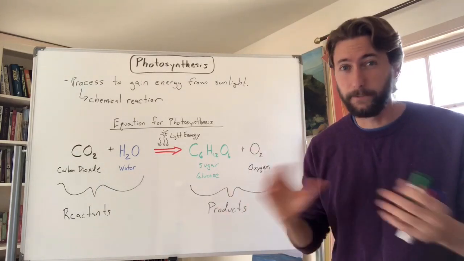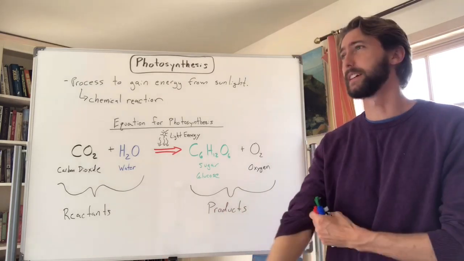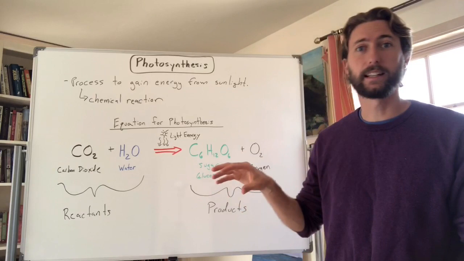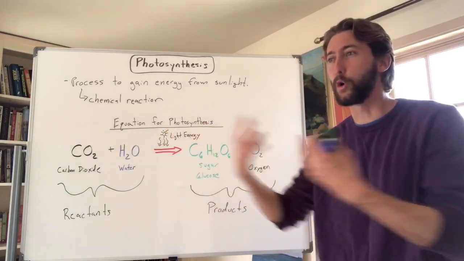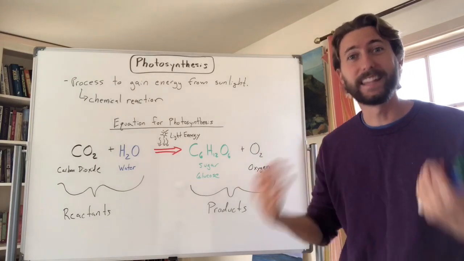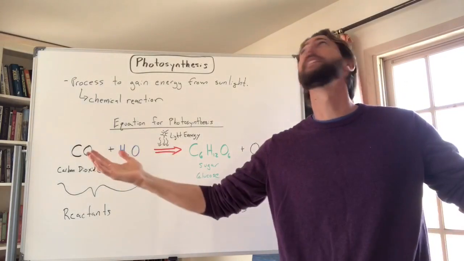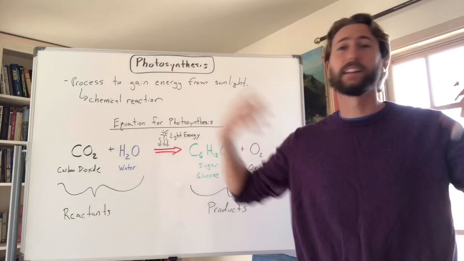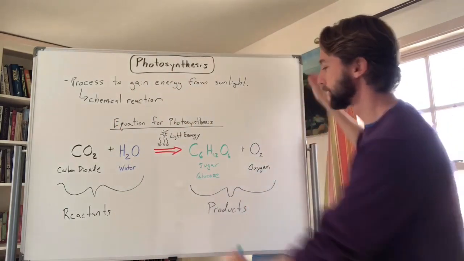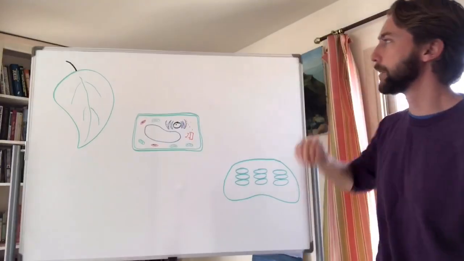Rarely, there are some pretty phenomenal organisms that do this too. There's an ocean sea slug that actually eats photosynthetic bacteria and phytoplankton, incorporates the chloroplast, which we're going to talk about, that's the site of photosynthesis, into their tissues, and they can do photosynthesis. So they can just hang out in the sun and be like, you know what, I'm not going to eat, I'm getting all the energy I need. I just hang out in the sun and I'm good. That's crazy. All right, so let's talk about where we usually see this happen.